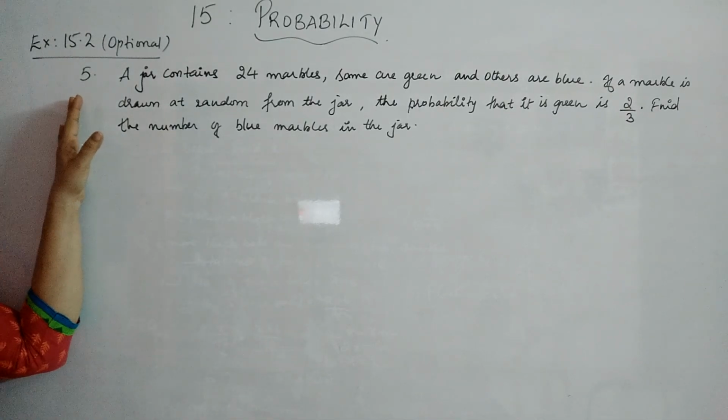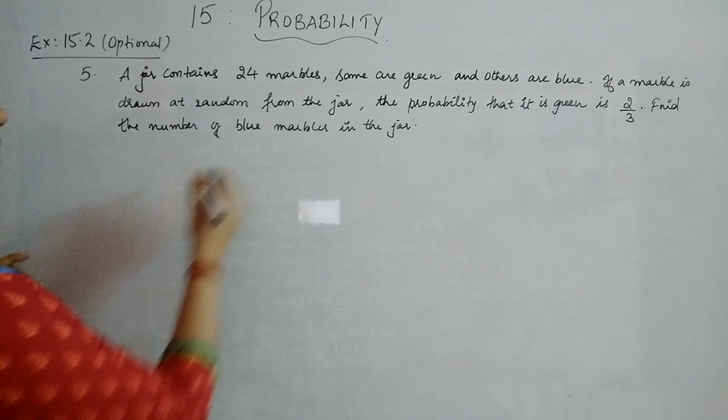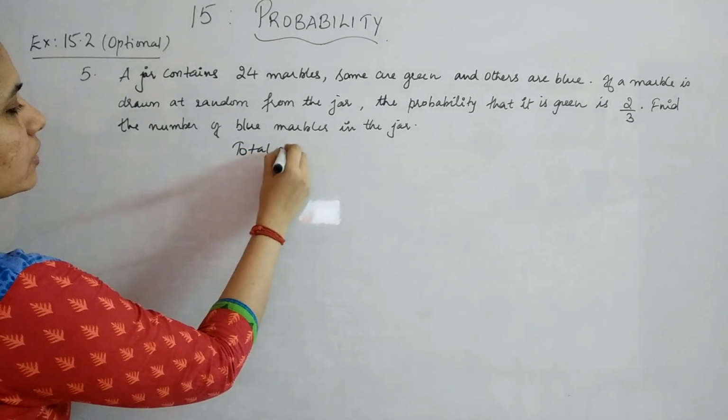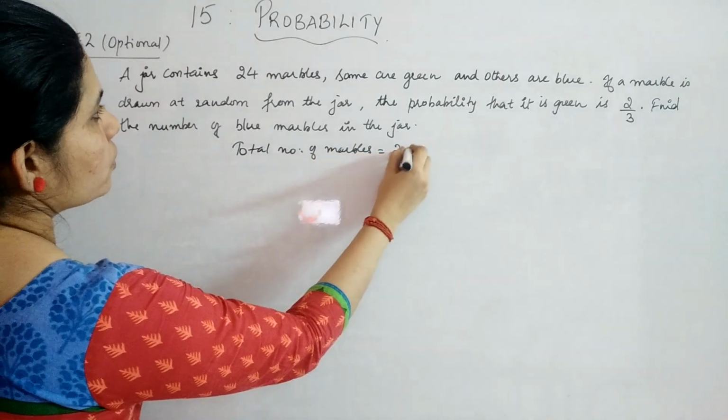Question number 5 is, a jar contains 24 marbles. Some are green and others are blue. If a marble is drawn at random from the jar, the probability that it is green is 2 by 3. Find the number of blue marbles in the jar. So what is the total number of marbles? The total number of marbles is given to be 24.